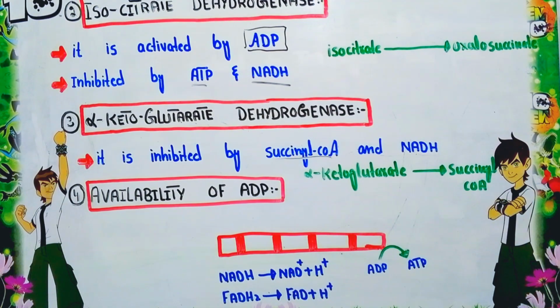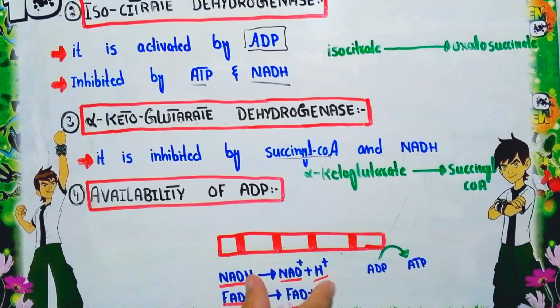The reduced coenzymes, NADH and FADH2, are formed in the TCA cycle. When oxidation or breakdown of these reduced coenzymes occurs, it forms oxidized NAD and FAD, along with hydrogen and electrons that are removed.